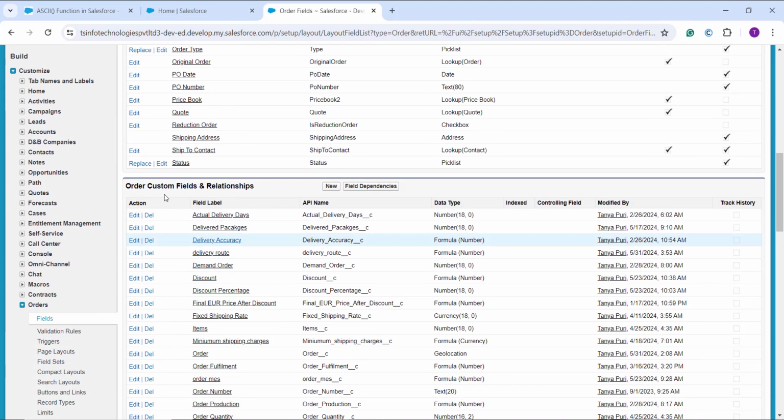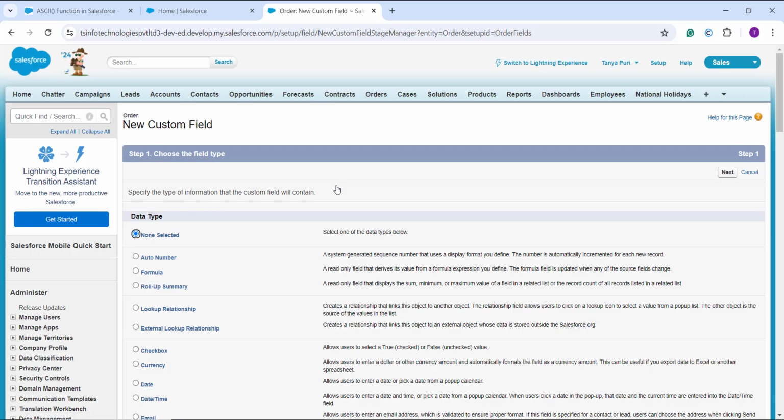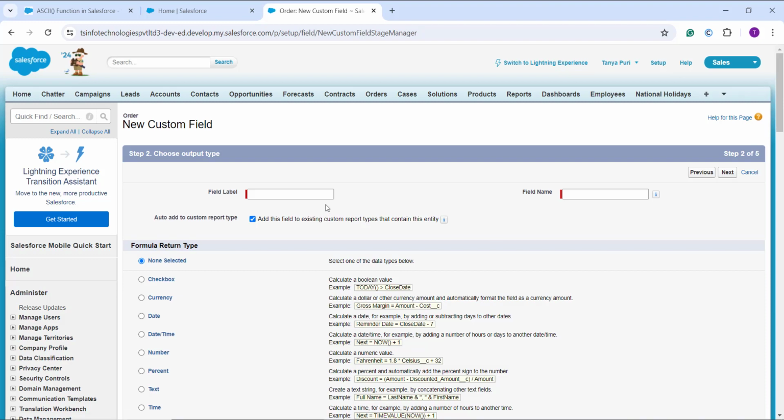field. So I scroll down and move to the order custom fields and relationships section and click on the new button. Once I click on the new button, it asks me to choose the field type. I choose the formula one and click on the next button, and once I click on next, it asks me to enter the field label. So here I enter the field label as order unique code, and once I click on the field name, it gets automatically populated.